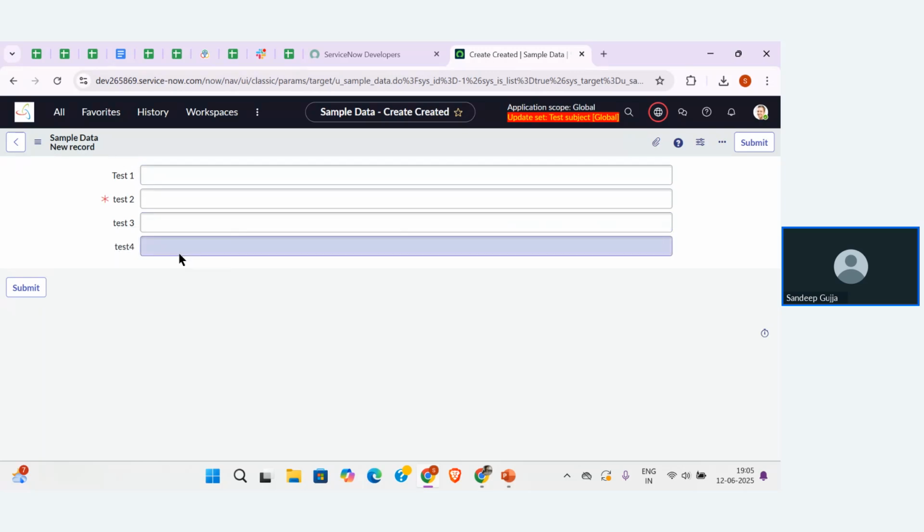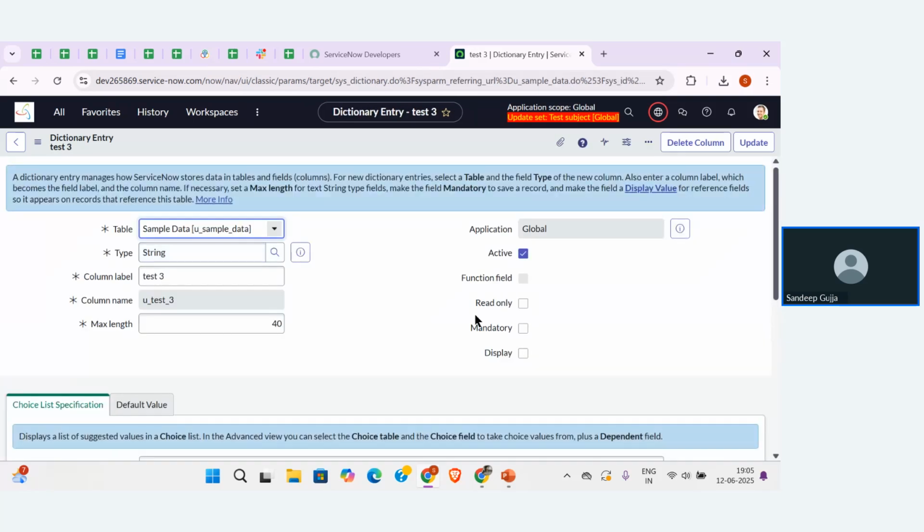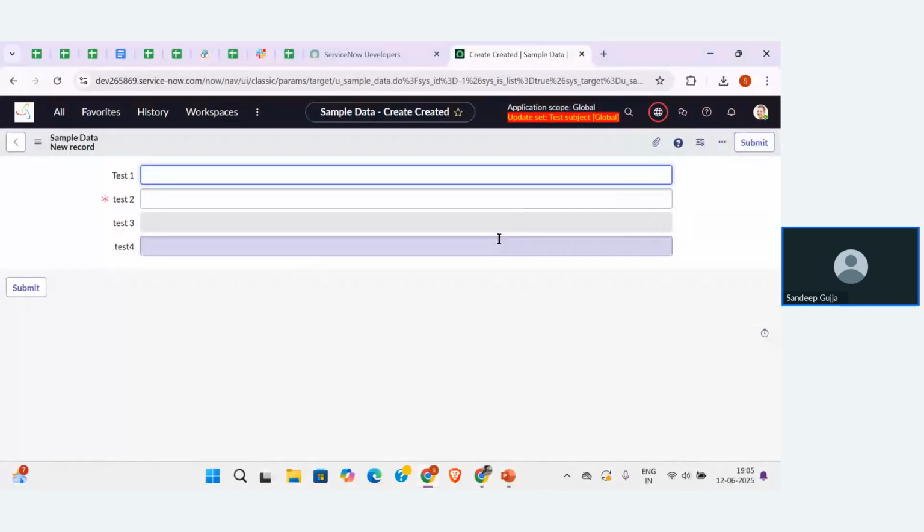Same procedure. Go to the config dictionary and then go for the read-only option. Then update the configurations. So you can see in this particular update set what are the things that we have performed. Firstly, we have created 4 fields in the sample data table.